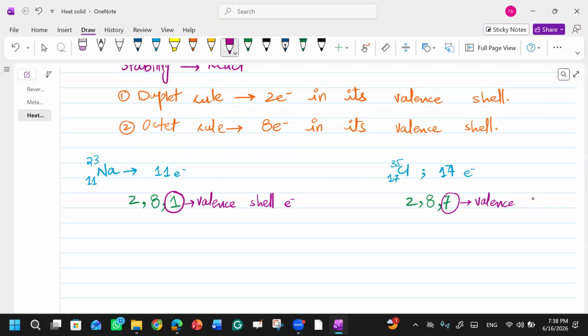These are the valence shell electrons of chlorine.